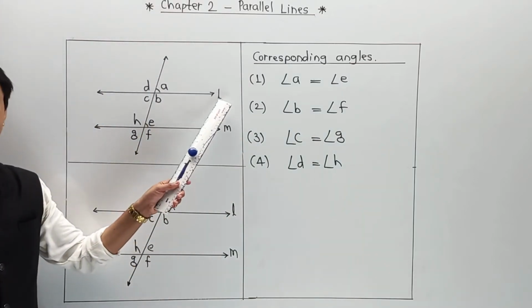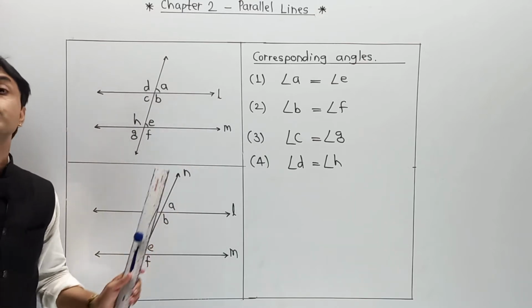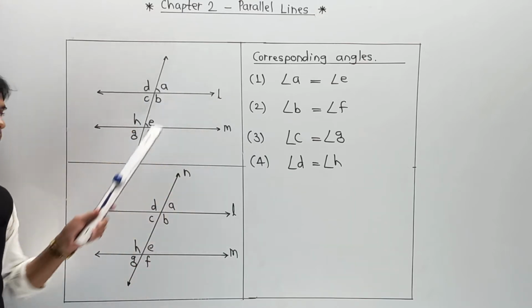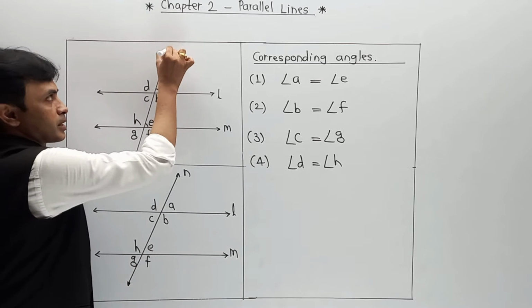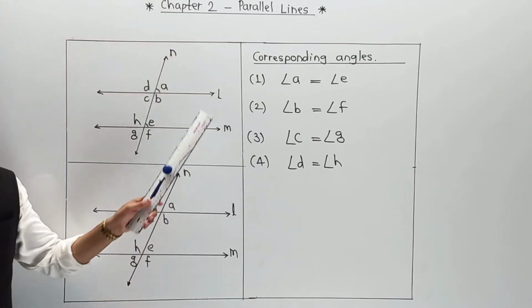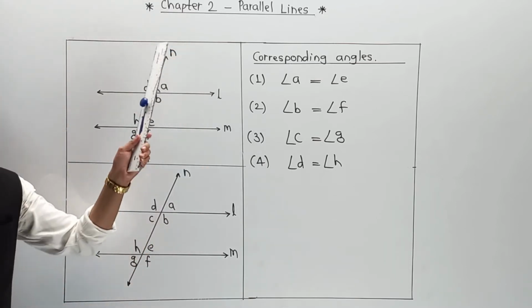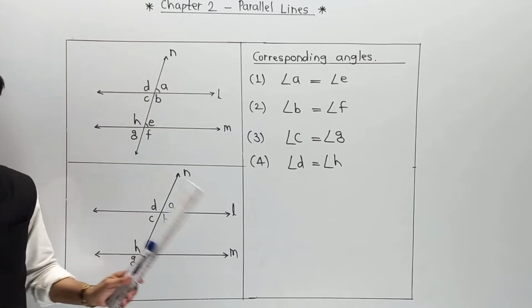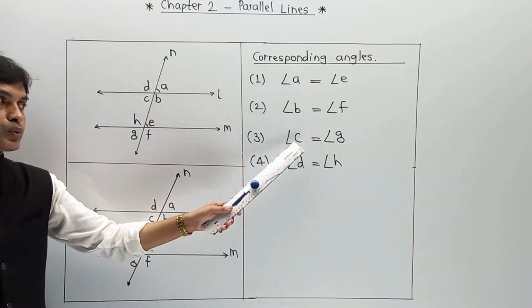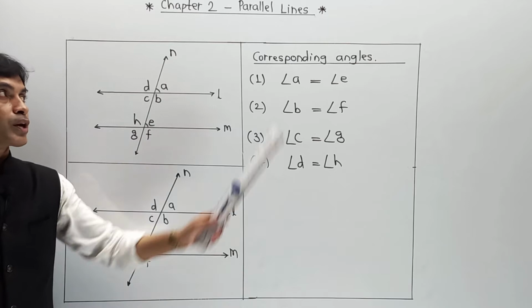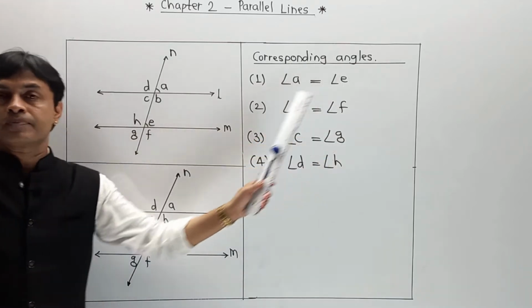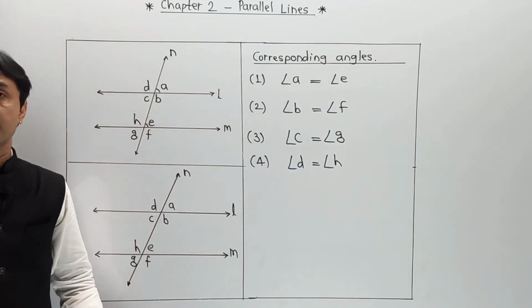This means you can say that when two parallel lines are intersected by a transversal, that is nothing but N, then we get 1, 2, 3, 4 pairs of corresponding angles. We are getting 4 pairs of corresponding angles.